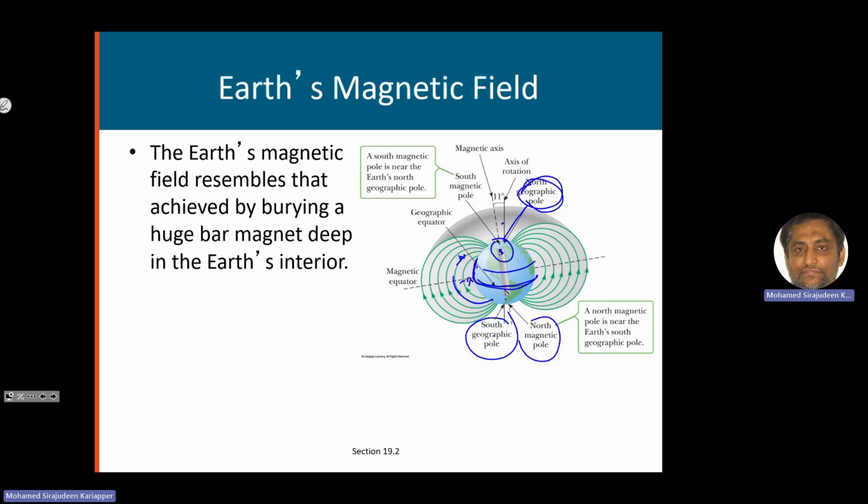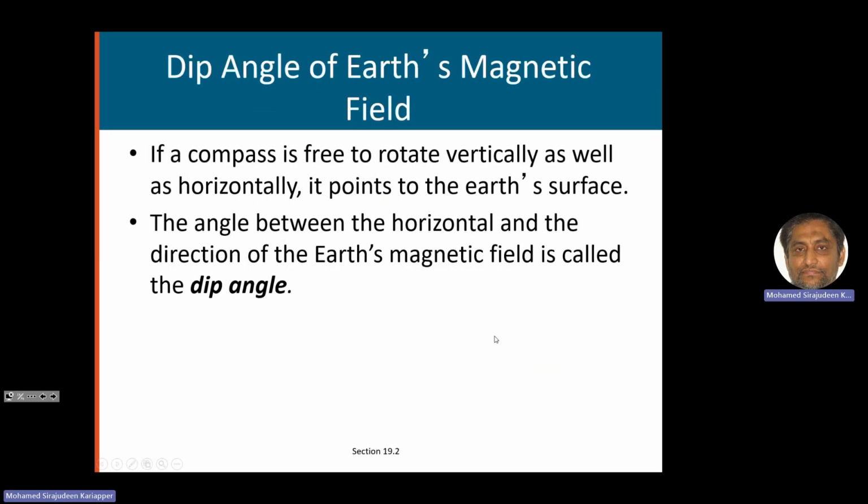This angle of tilt is called the dip angle. So we are coming to the dip angle of the Earth's magnetic field. If the compass is free to rotate vertically as well as horizontally, in Riyadh, away from the equator, there will be a dip. At the equator, it will be horizontal. The angle between the horizontal direction and the direction of the Earth's magnetic field is called the dip angle. So in Riyadh, there is a dip angle, but if you are in the region at the equator, the dip angle is 0.